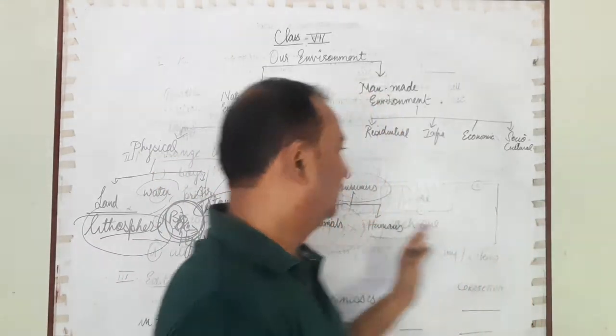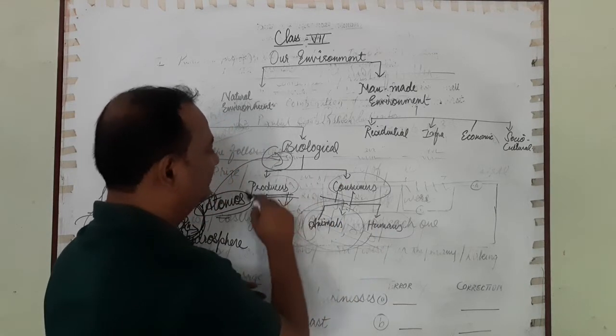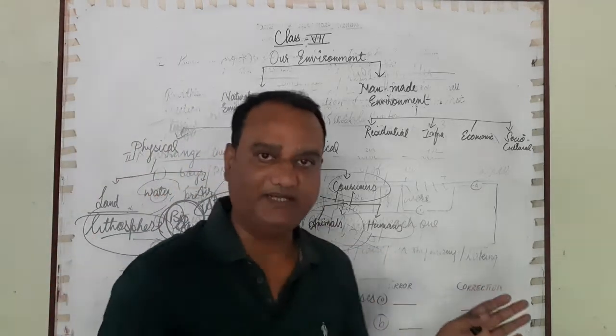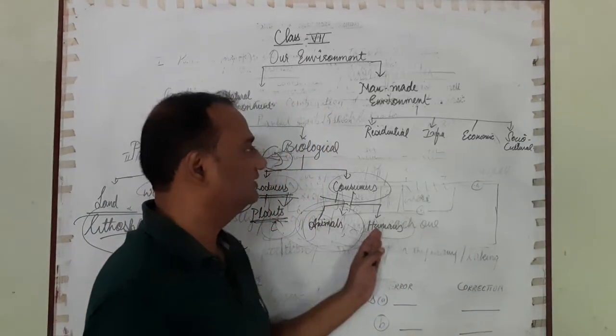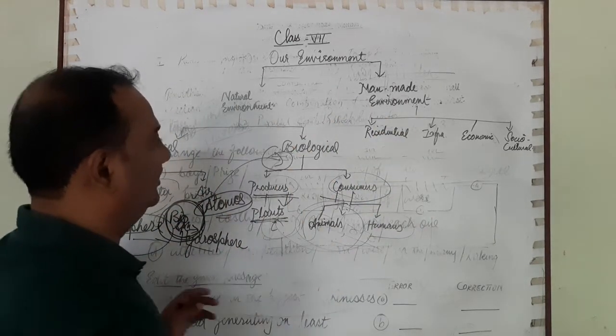So this is our biological environment. Biological environment is subdivided into producer and consumer. The producers are the plants, consumers are animals and human beings. So this is all forming our natural environment.